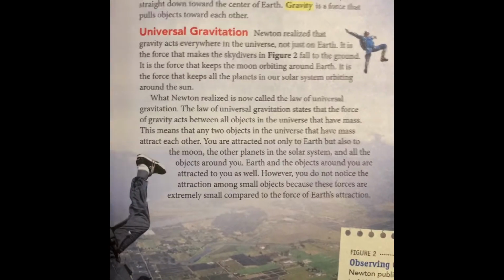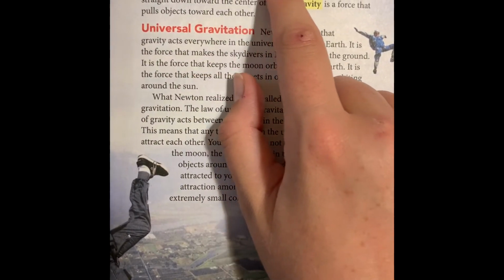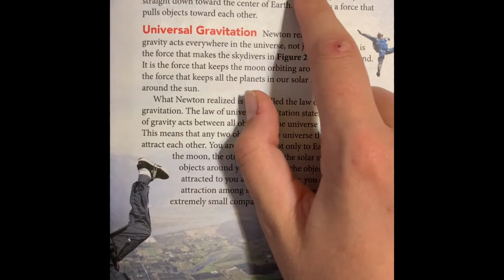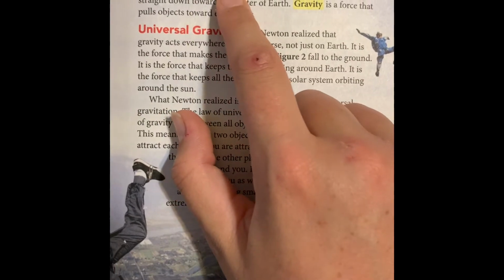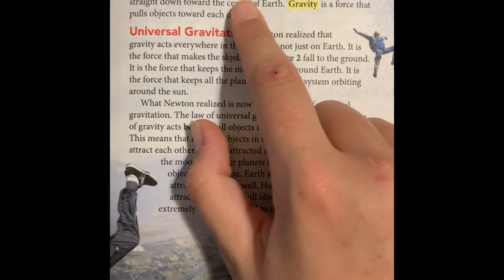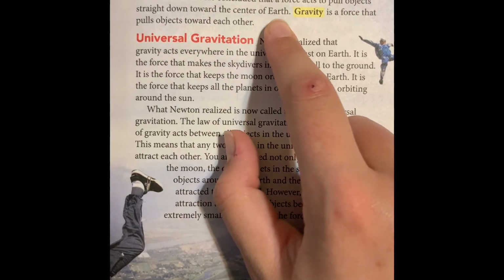All right, moving on to what factors affect gravity. A skydiver would be surprised if she jumped out of a plane and did not fall. We are so used to objects falling that we may not have thought about why they fall. One person who thought about it was Sir Isaac Newton. He concluded that a force acts to pull objects straight down towards the center of Earth.